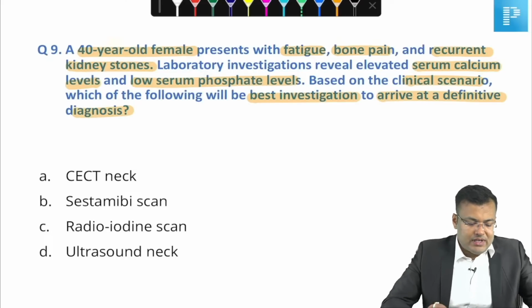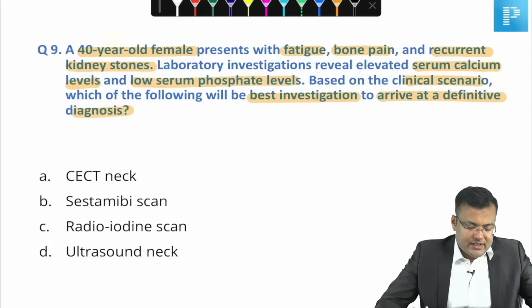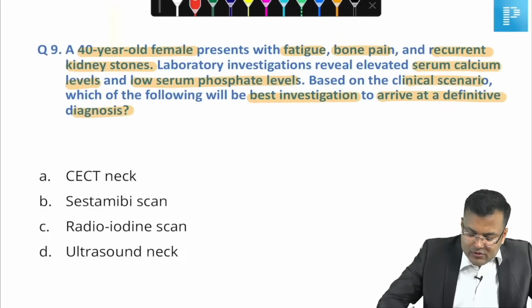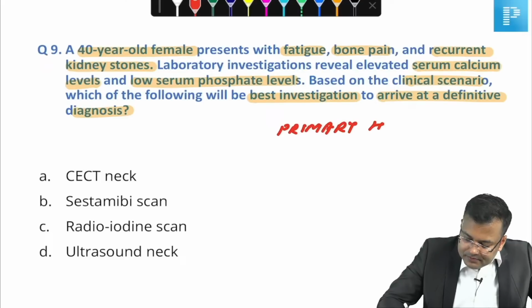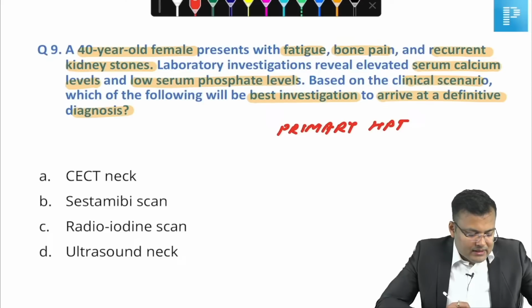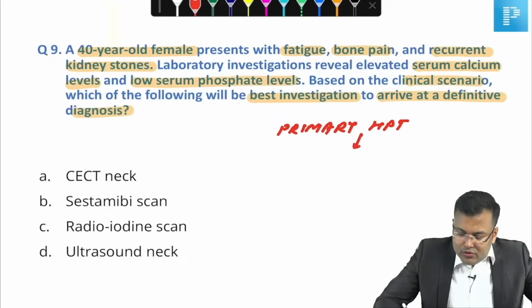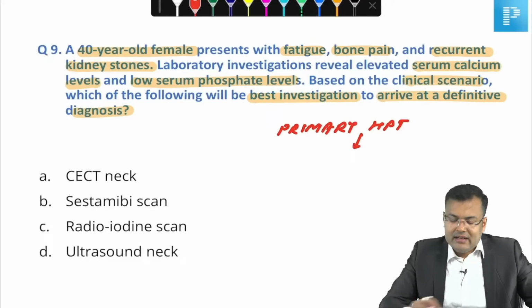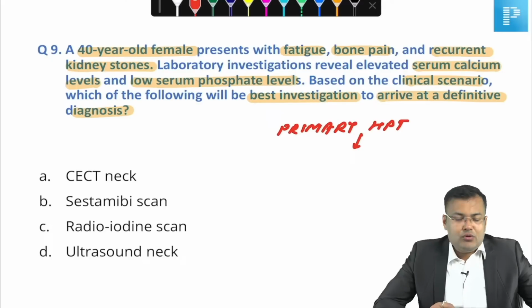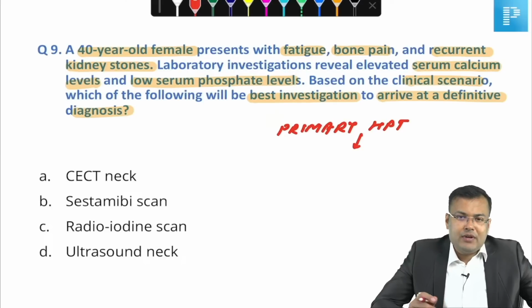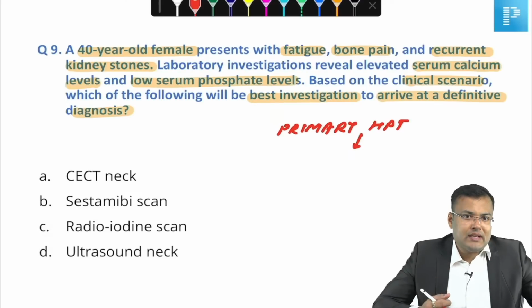Guys, first tell me what is the correct answer here. What is the diagnosis here? All of you know what is the diagnosis. This is primary hyperparathyroidism. Clear? And you know that primary hyperparathyroidism is characterized by kidney stones, painful bones, abdominal groans, psychic moans, fatigue overtones. Clear? What is the most common cause? Parathyroid adenoma, and it is a solitary adenoma, usually located in the inferior parathyroid.